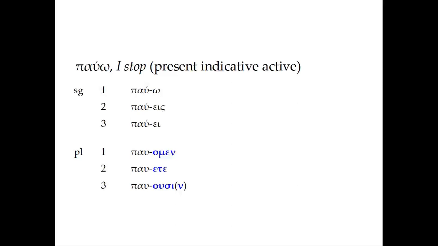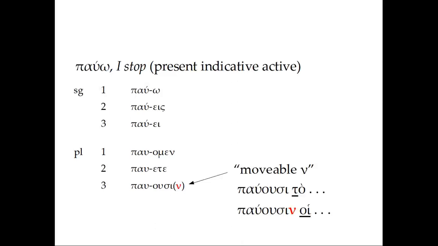Now you'll probably notice something there in the parentheses, in the third person plural. There's a nu there. This is called the movable nu. And this is something we will sometimes see and sometimes not see, depending on what comes after it. If it's followed immediately by a word, and that word begins with a consonant, like tau in this case, we're not going to see it. Whereas, if the next word begins with a vowel or a diphthong, smooth or rough breathing, doesn't matter which, we are going to see that movable nu there.